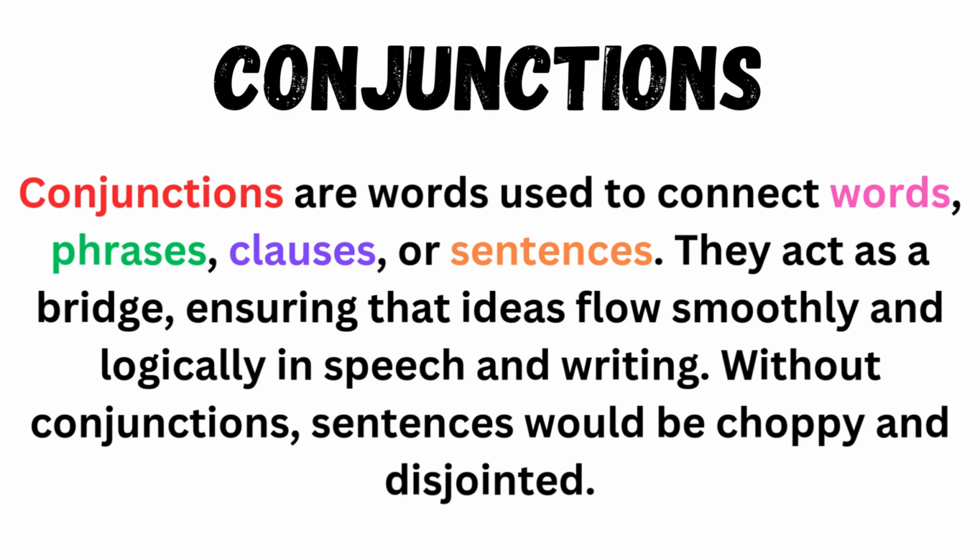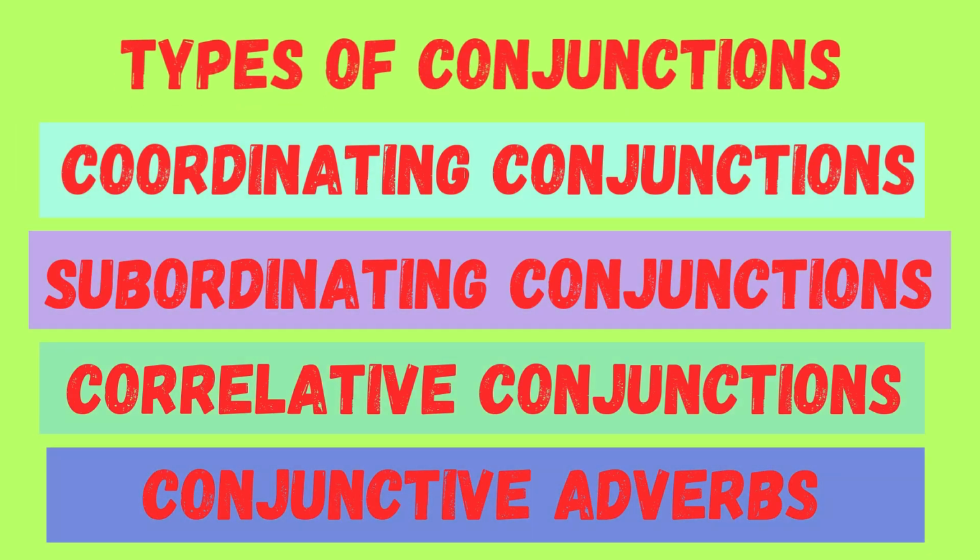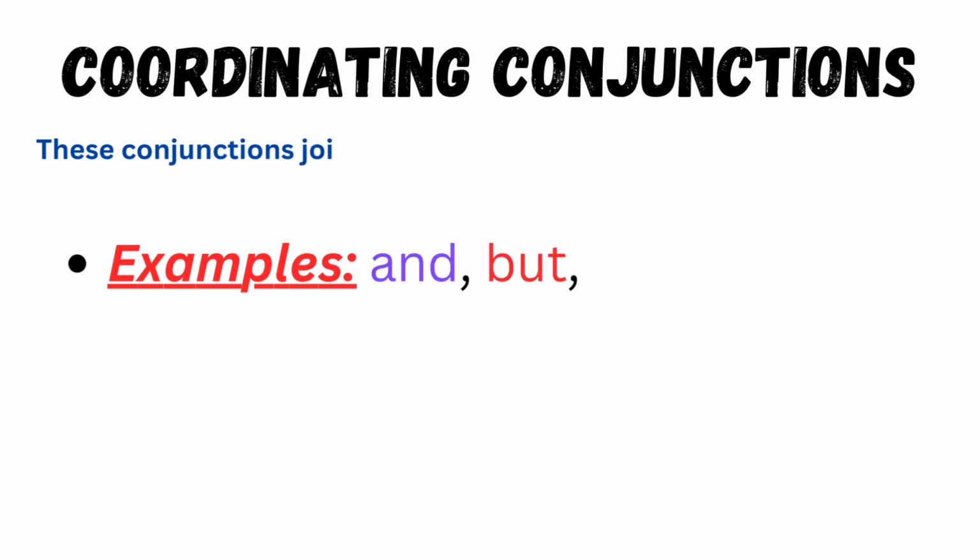What are conjunctions? Conjunctions are the words used to connect words, phrases, clauses, or sentences. They act as a bridge, ensuring that ideas flow smoothly and logically in speech and writing. Without conjunctions, sentences would be choppy and disjointed. There are different types of conjunctions. Number one, coordinating conjunctions. Number two, subordinating conjunctions. Number three, correlative conjunctions and number four, conjunctive adverbs.